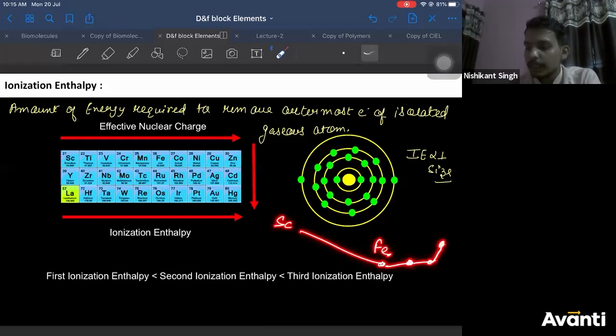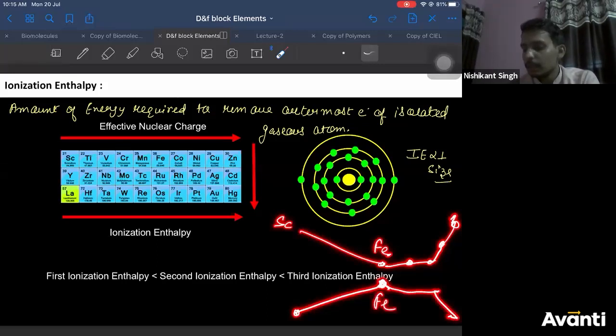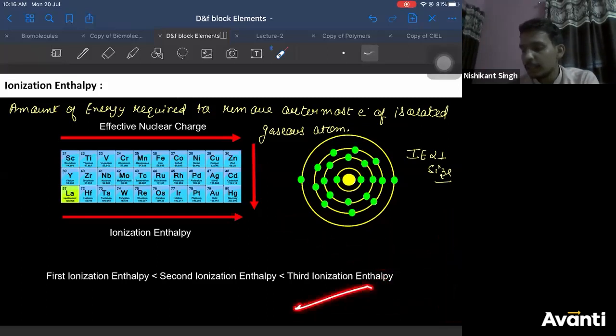Then copper, zinc again increases. This is what we have observed. So ionization energy is reverse. You should observe scandium to iron, it should increase. After iron, it should become almost constant. Then copper, zinc should decrease. You should get this type of graph. Correct? This is iron. This is copper. This is zinc. So you should get a graph like this.